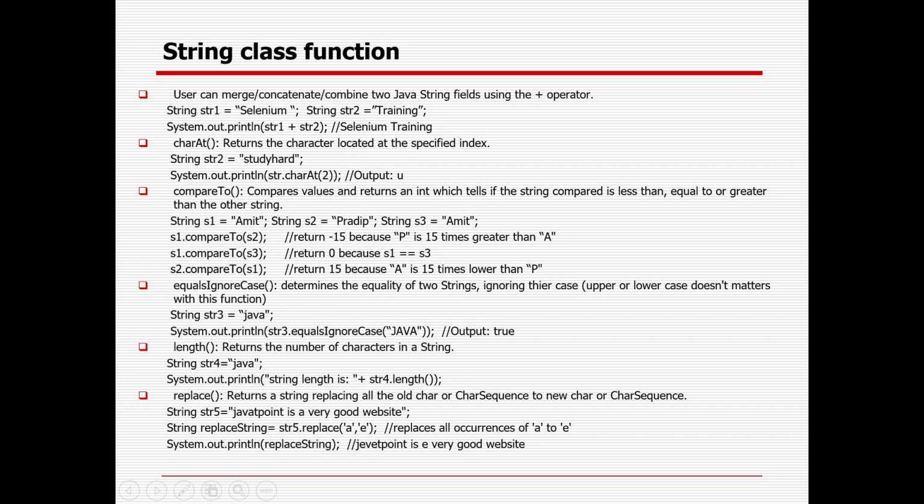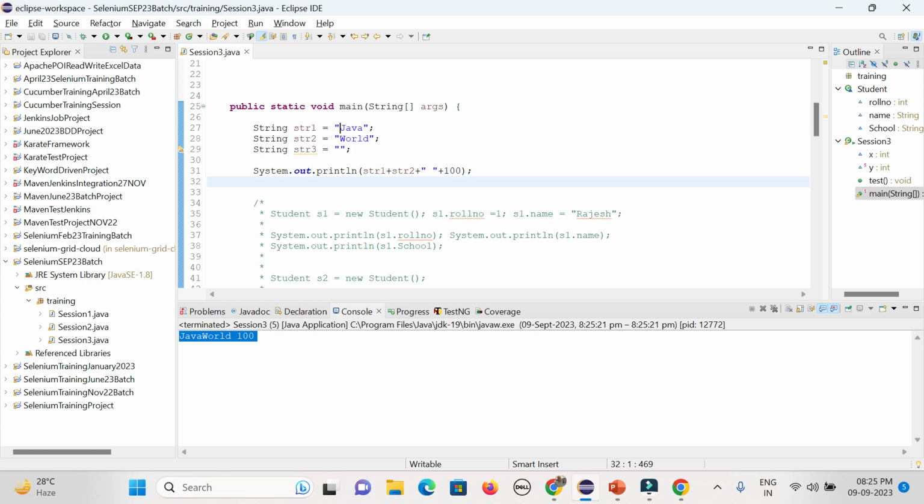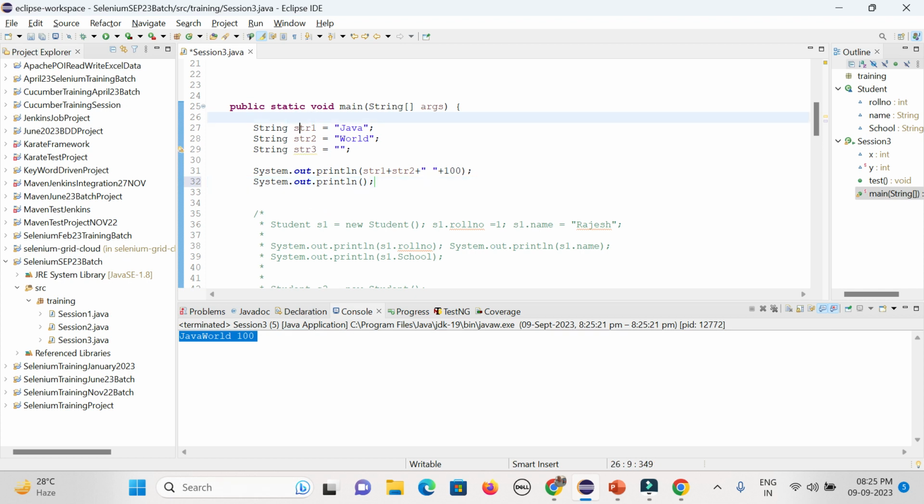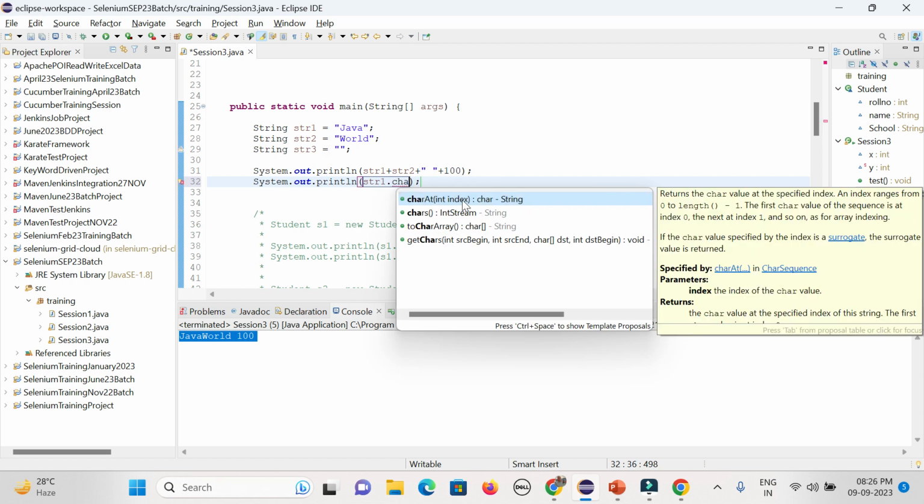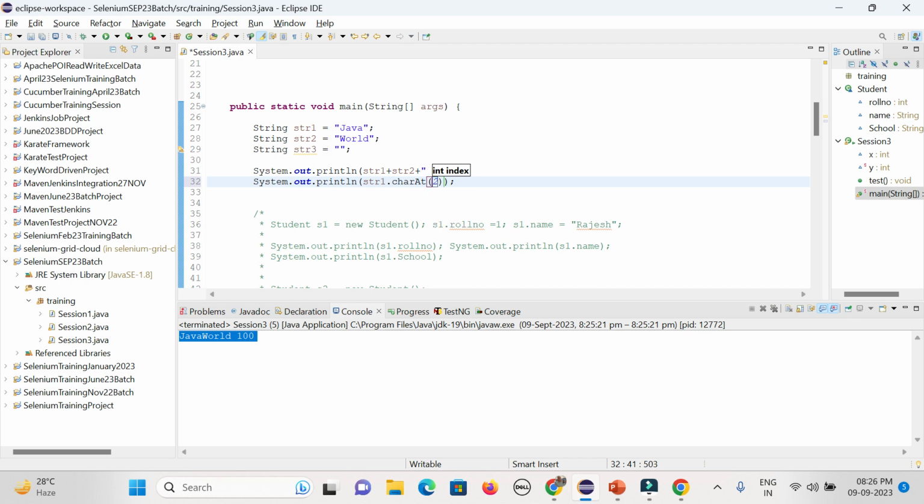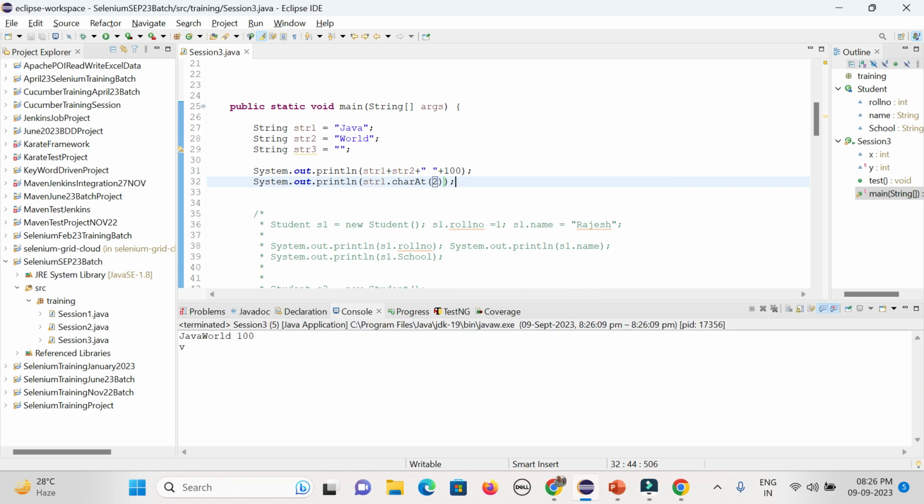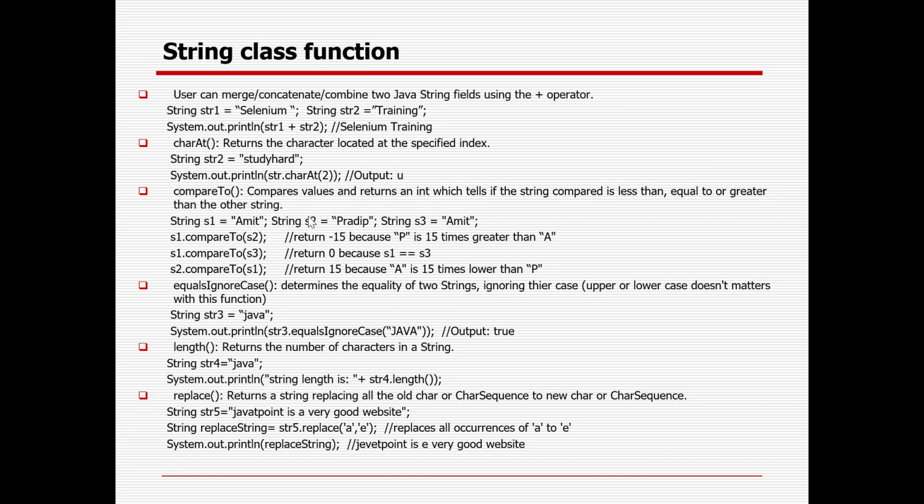Next, charAt. In case you want to identify which character some value is there, you can do it. It returns the character located at the specified index. It will start with 0, so here it is the 0th char: J is the first one, A is the second one, and V is the third one. In case you want to get charAt, you can get the variable dot charAt and give the index. In case I want to print V, you can give the index 2, the third character, index 2, as 0, 1 and 2. You could see it is printing the V. That is the way you can use charAt.